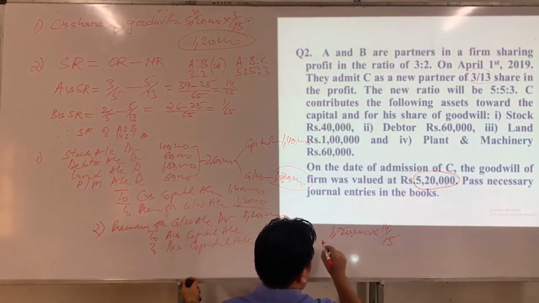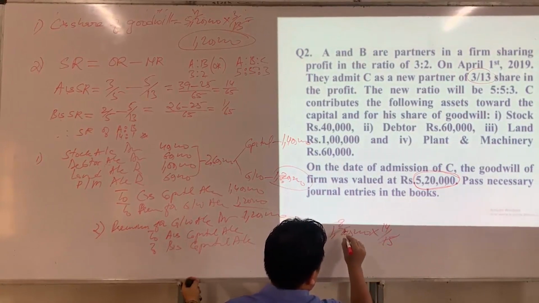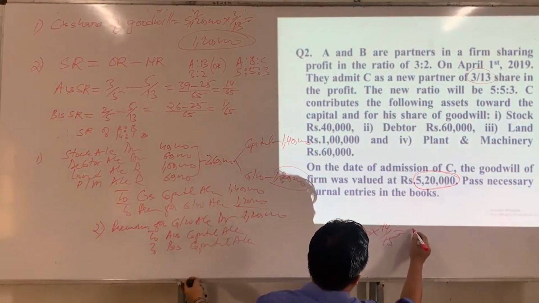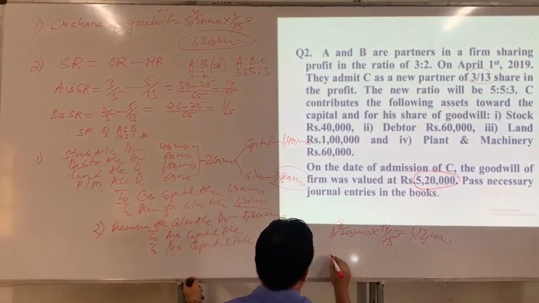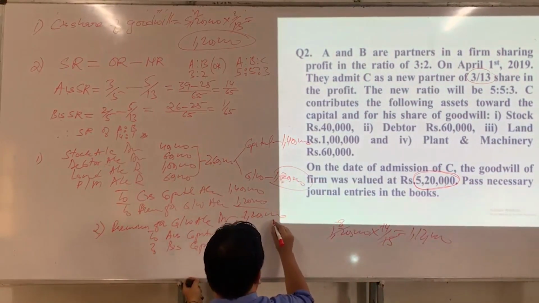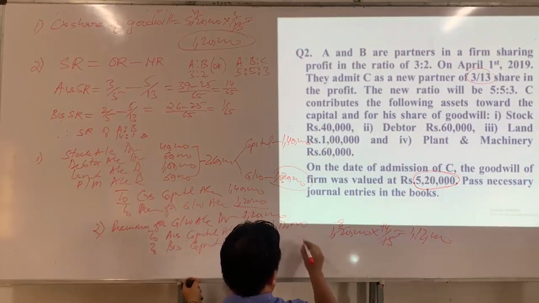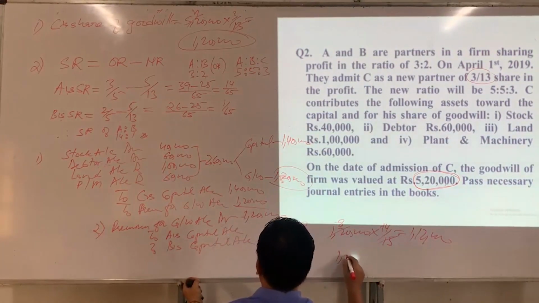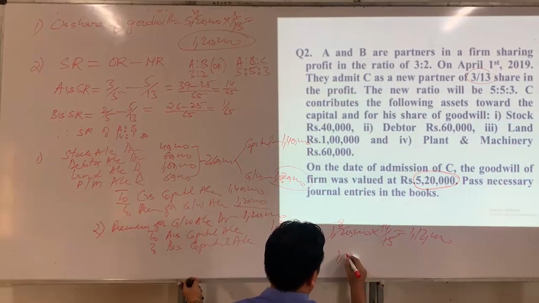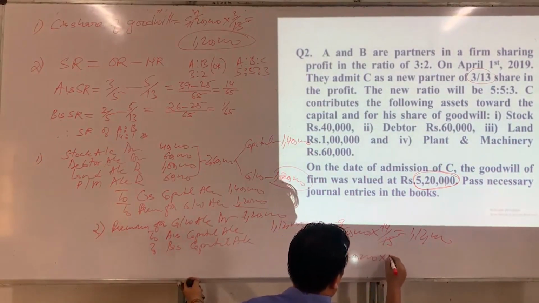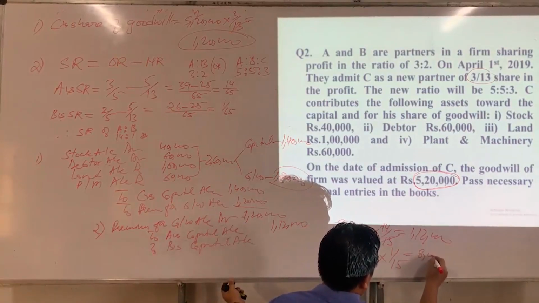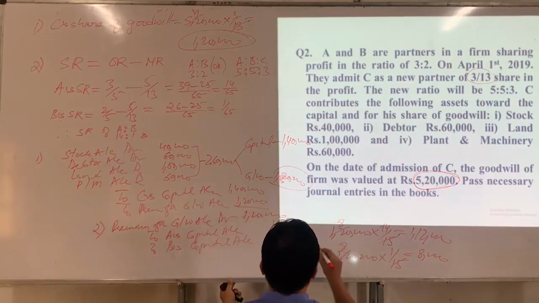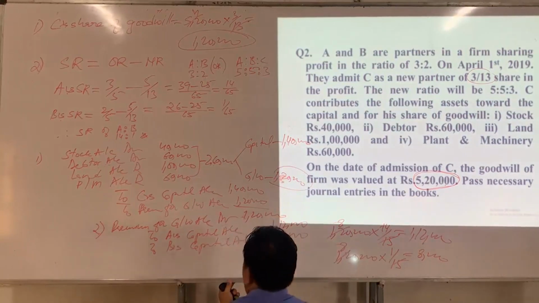8 into 15, we will get 1,12,000. Then here how much will A get? A will get 1,12,000. Now we are going to find B's share of goodwill. 1,20,000 multiplied by 1 by 15. How much will we get? 8,000. So B will get 8,000.